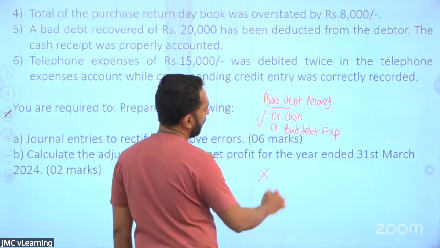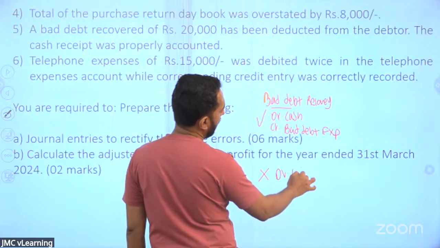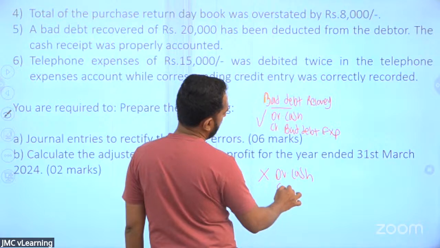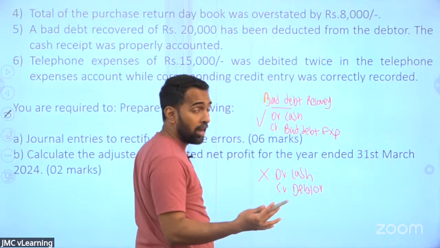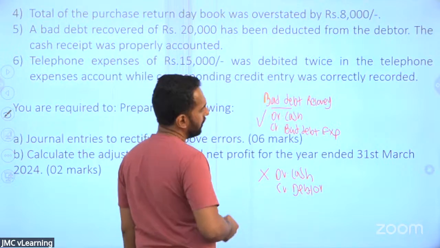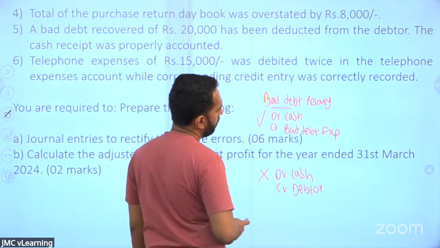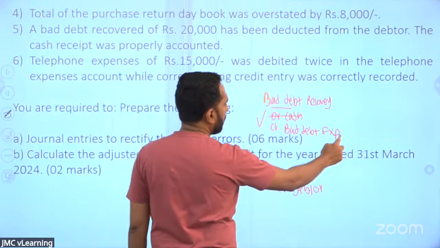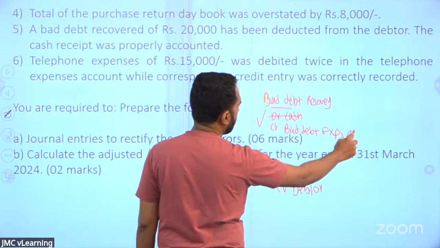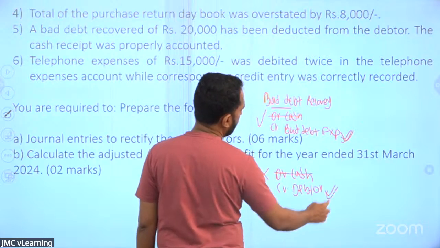What is the wrong entry they have passed? They have debited the cash. That's no issue. But they have credited the debtor. That's wrong. You have already deducted the bad debtor at the bad debt level. So this is the wrong entry they have passed. It should be recorded as credited to bad debt, but recorded as credited to debtor.